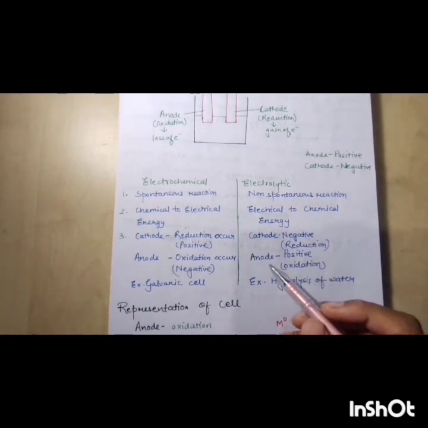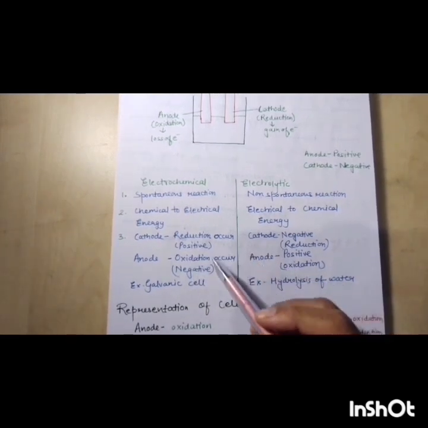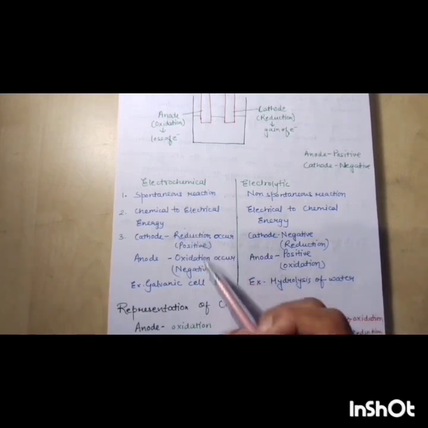So that is the basic difference of charge between the electrochemical and electrolytic cell. You may note this down. An example of electrolytic is electrolysis of water. So these are points you have to remember.